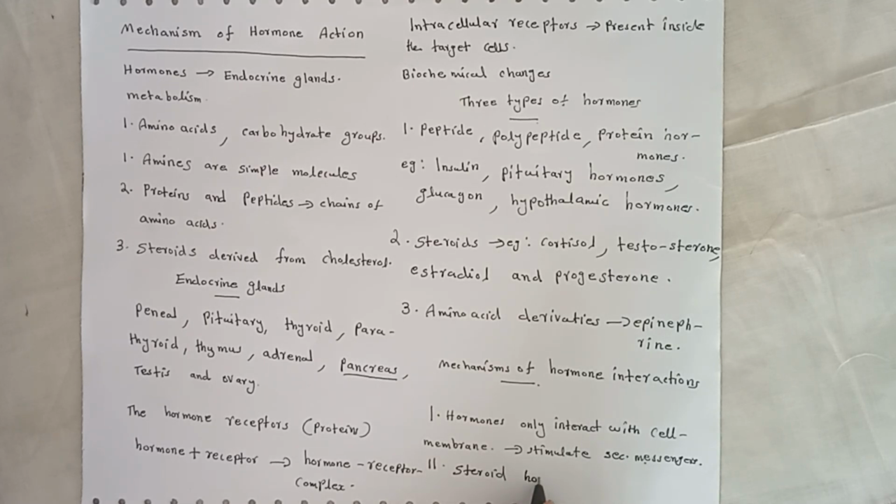Steroid hormones enter into the cell and act directly and control some biological activities and developmental activities.